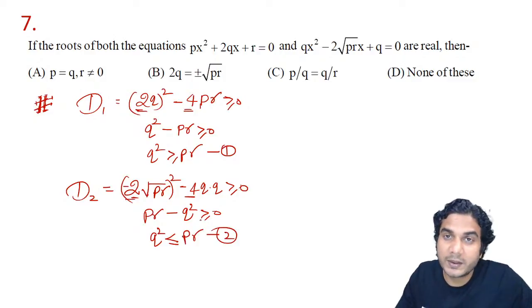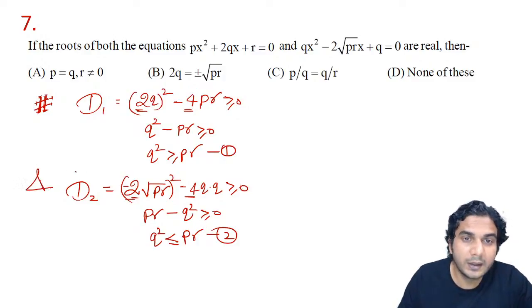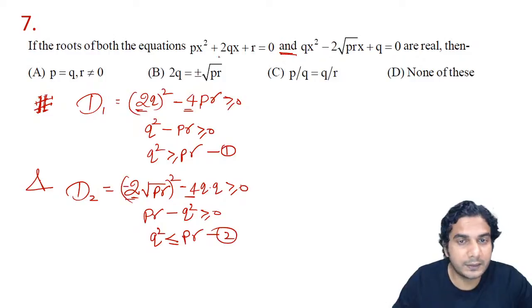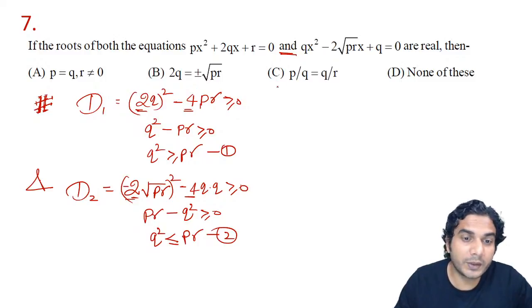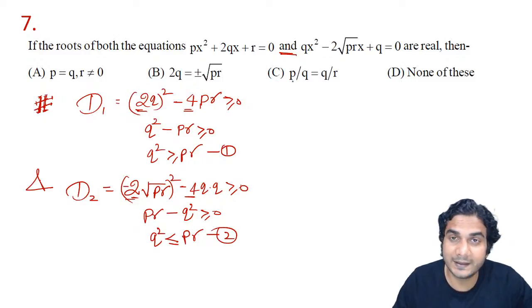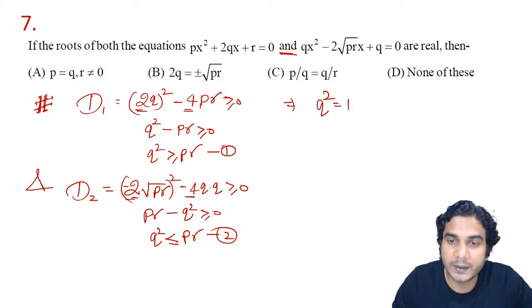So now you can see q square is more than or equal to pr from the first one, and q square is less than or equal to pr from the second, because the discriminant of first and discriminant of second both will be more than or equal to 0. That means q square is equal to pr, because it can't be greater than and less than simultaneously. So only equality should hold. So q square is equal to pr.